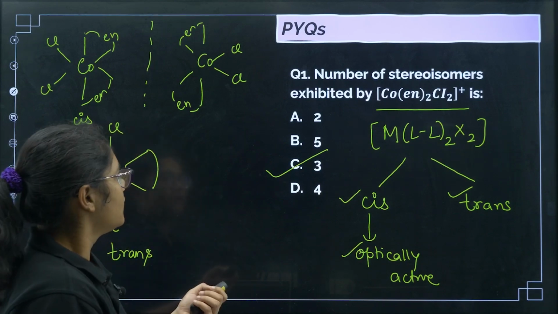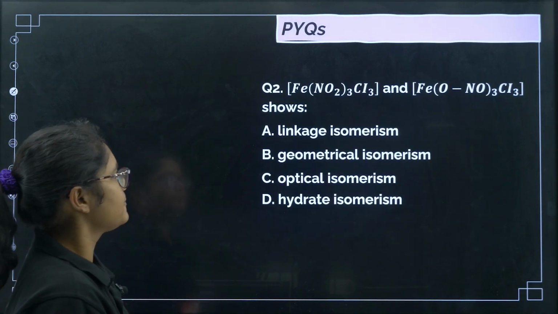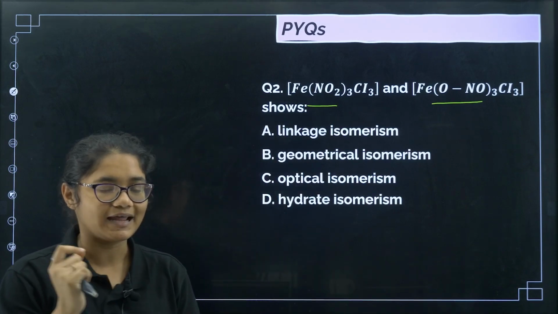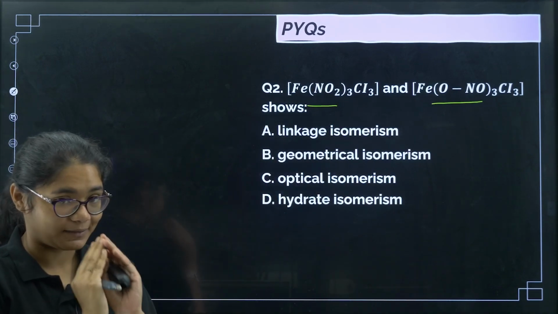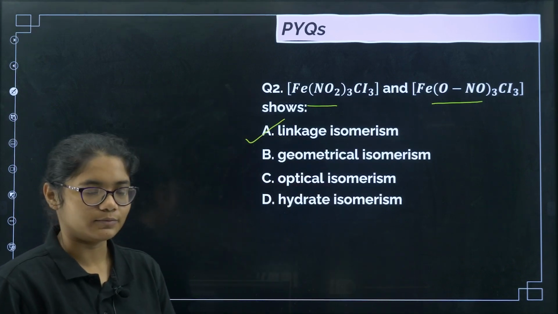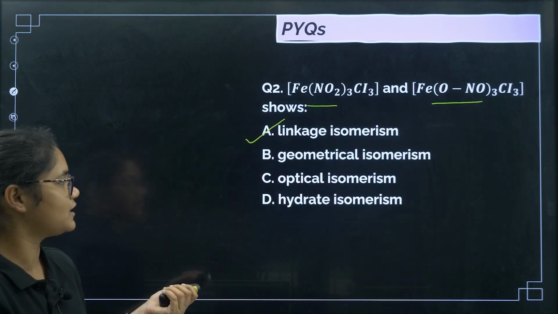Now coming to question number 2 here. Fe-NO2, Fe-ONO shows. So as I told you, if there is an ambidentate ligand, undoubtedly, blindly you can say that it is linkage isomerism. So the correct answer is option number A. See how easy questions have been asked from here.